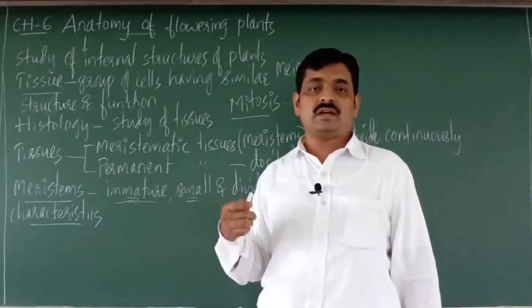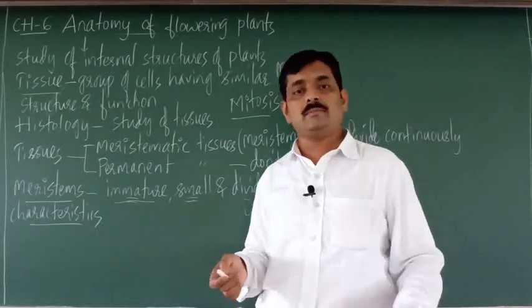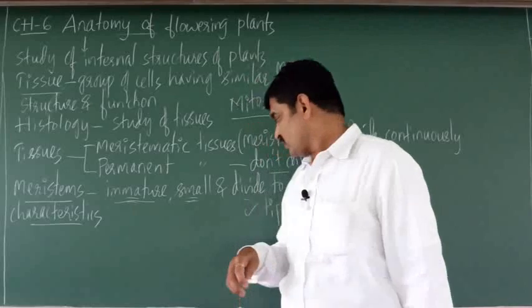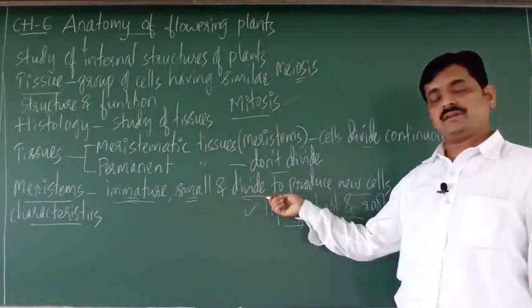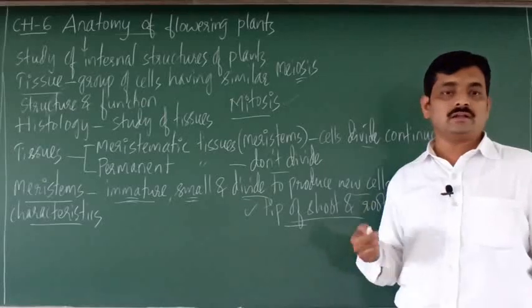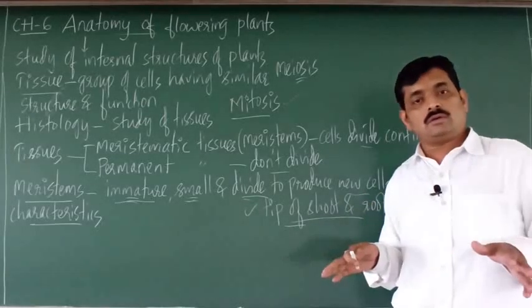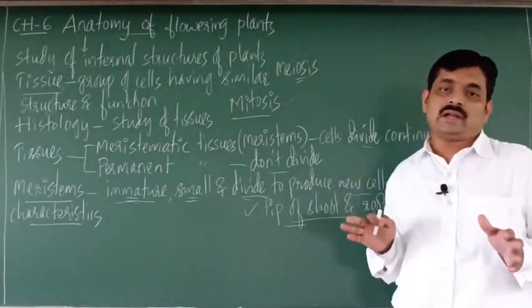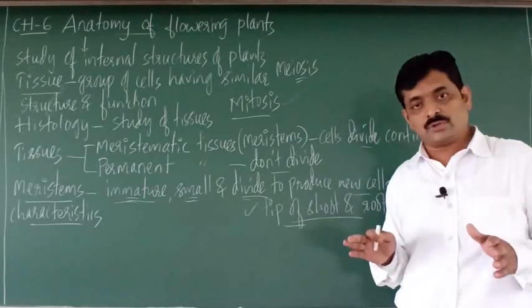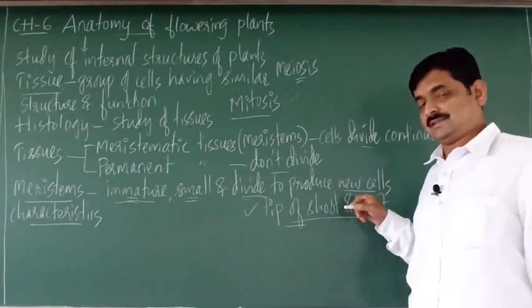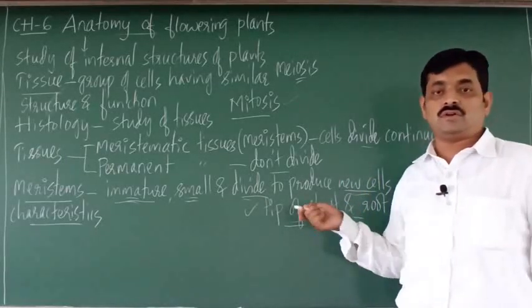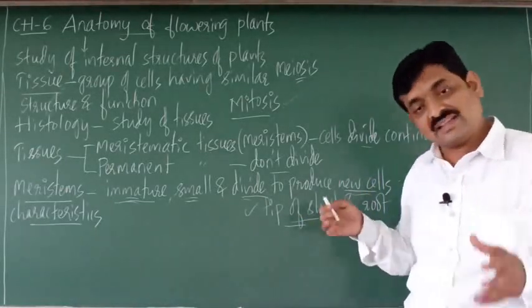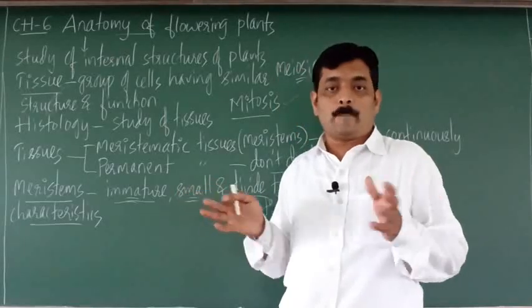Then another important character, they divide. They are dividing cells. They divide continuously by mitosis to produce new cells. The other characteristics of meristems. See here, these cells are compactly arranged.